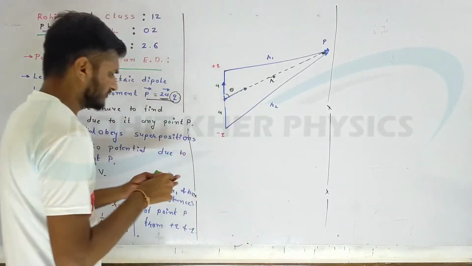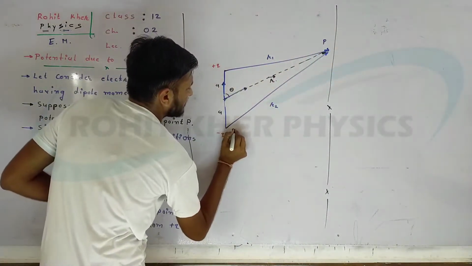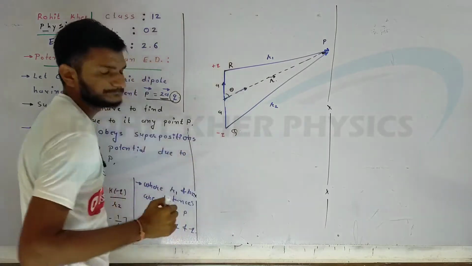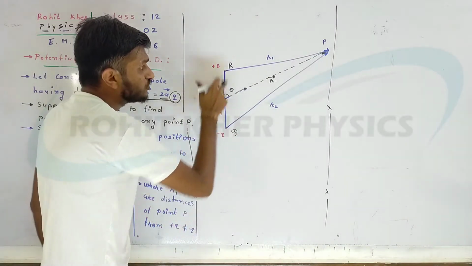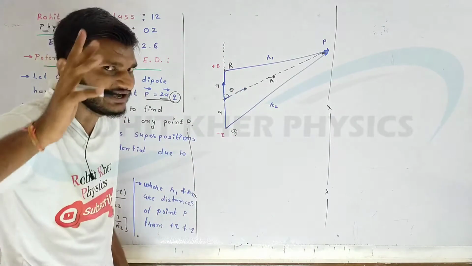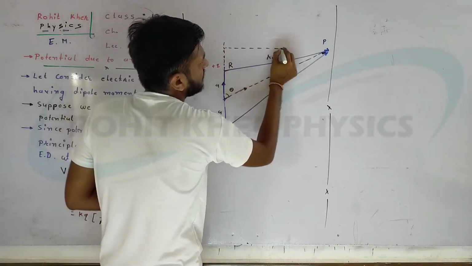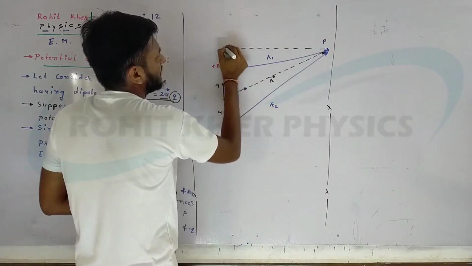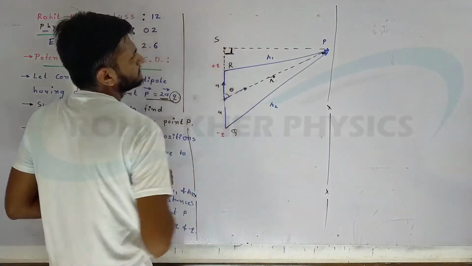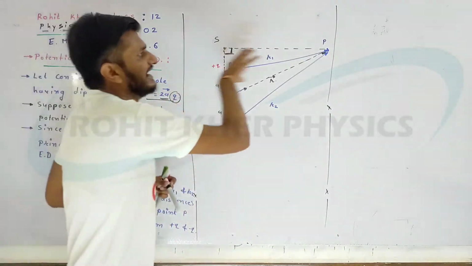For this we are going to name this point P, let this point be R, this one be Q, and this one be R. Now we extend the line QR, but not up to infinity, only up to that point where we can make a right angle triangle. Let it be point S, PQRS. So here there will be a right angle triangle. We have to extend this line QR up to point S so that there will be a right angle triangle.